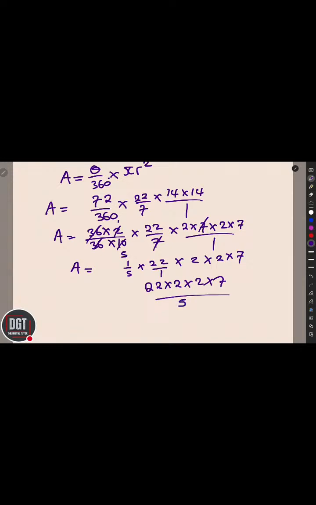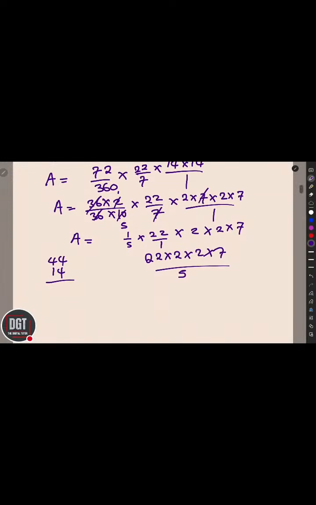Okay, so 22 multiplied by 2 is 44. Then 44 multiplied by 2 is 88. 88 multiplied by 7. So in short we have 88 multiplied by what? 7. Well, let me just put 44 multiply 14. You know that's just the same, yeah?